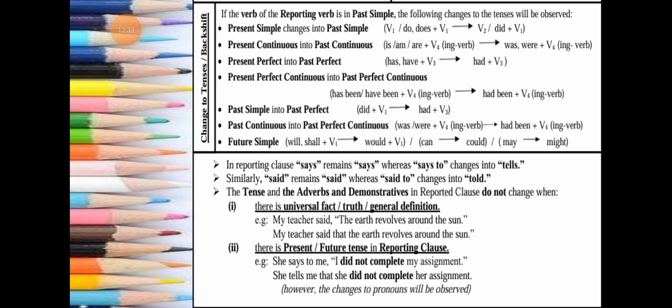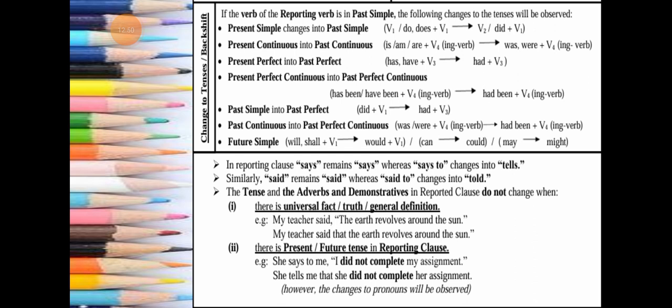So the tense and the adverb or demonstrative in the reported clause do not change. The first case I gave you was when the reporting clause is present or future, but there are 2 more cases.